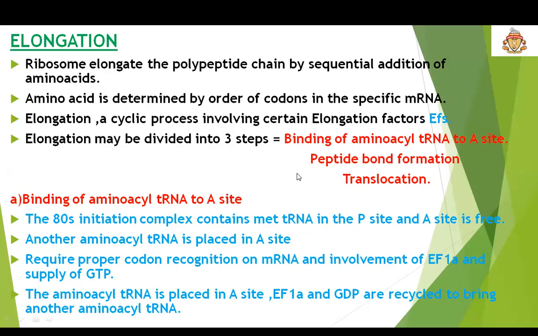It requires proper codon recognition on mRNA and involvement of elongation factor 1A and supply of GTP. The amino acid tRNA is placed in the A site. Elongation factor 1A and GDP are recycled to bring another amino acid tRNA. Here, as we know, two sites, that is A site and P site, are filled with tRNA.